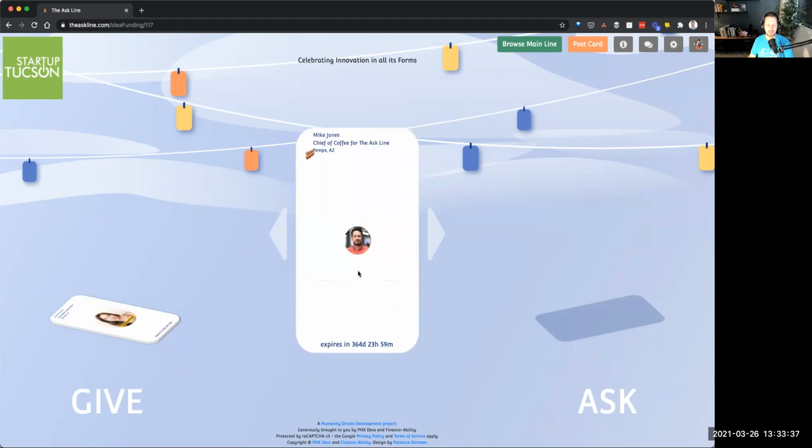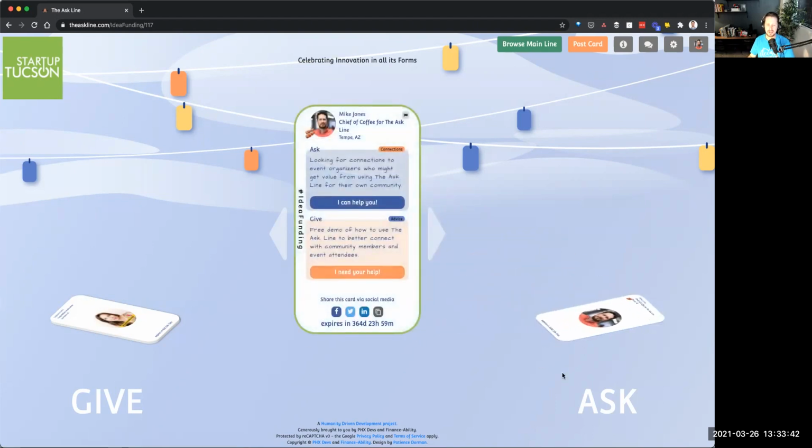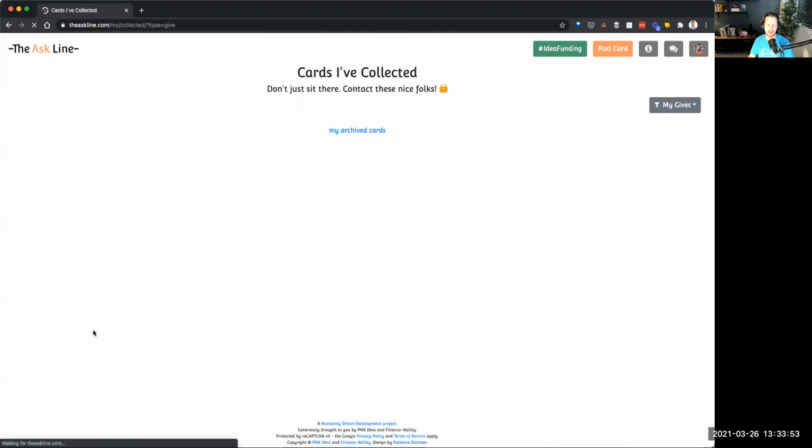Well, then they would simply click this link, or if it was someone else's card, you could click that link and you'll see it added to your pile of asks. And you'll see over here a pile of gives, right? These are different ways that you can connect with people. And then from there, I can go in and actually sort through. Let's look at my give pile.